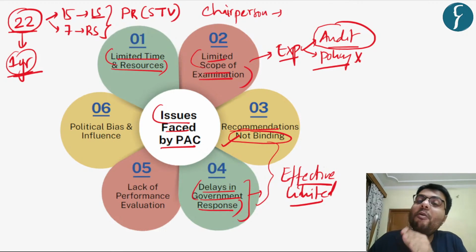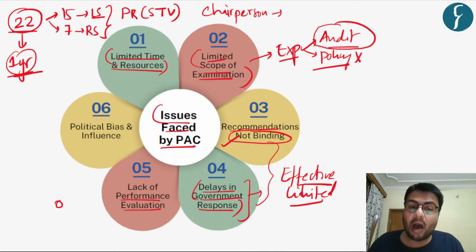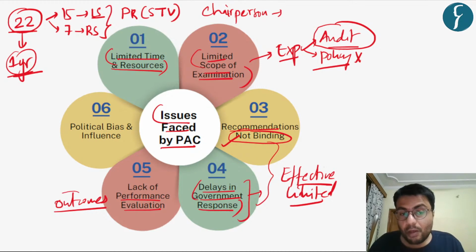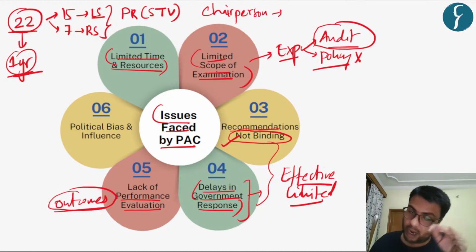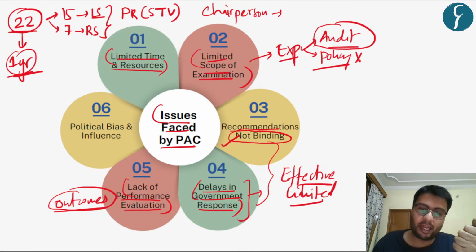Also, in terms of performance of the schemes and measures of the government, this committee cannot evaluate the outcomes of the schemes and measures taken by the government. Hence, the performance of the schemes undertaken by the government cannot be analyzed and commented upon by this committee, which also highlights an issue faced by it.